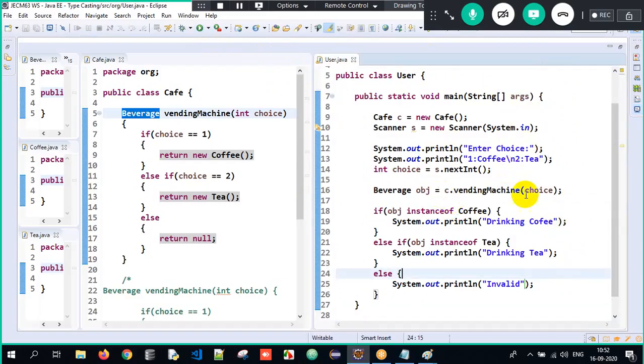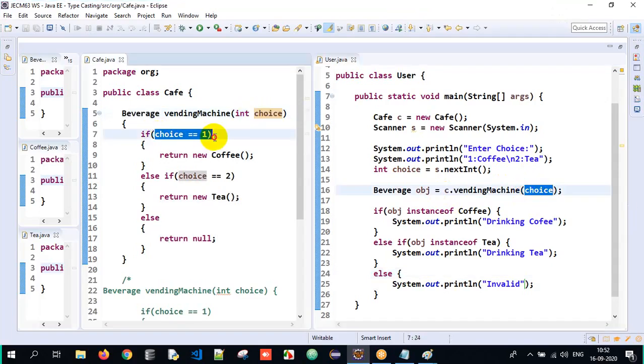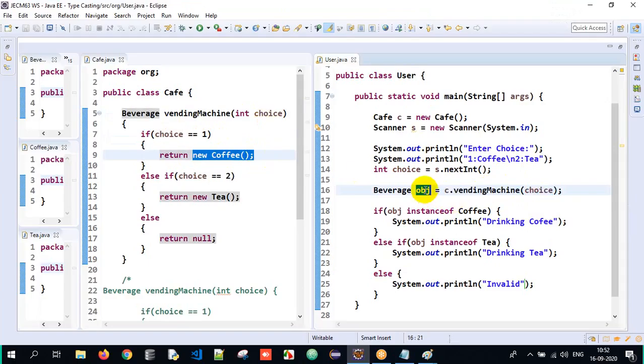See, if I pass it as choice here, 1, the choice is 1. Is 1 equal to 1? Yes. Coffee object is returned here. So obj is storing the coffee object.